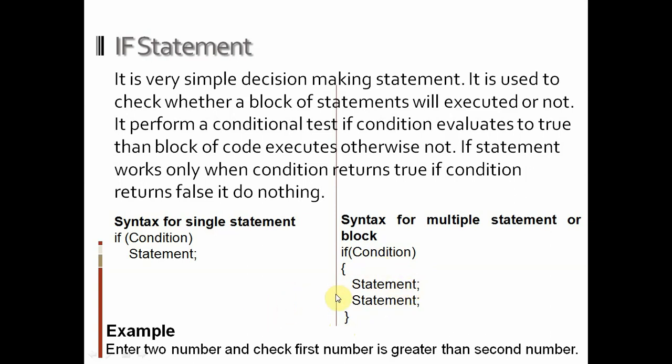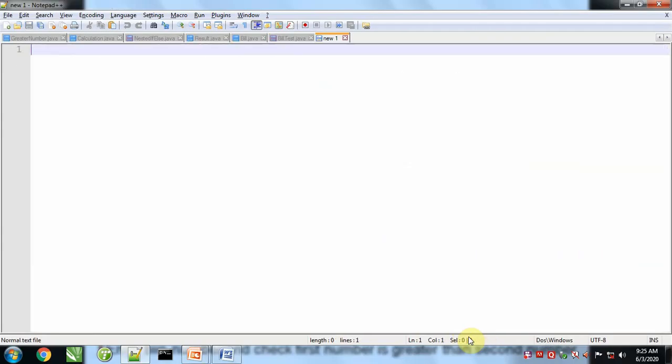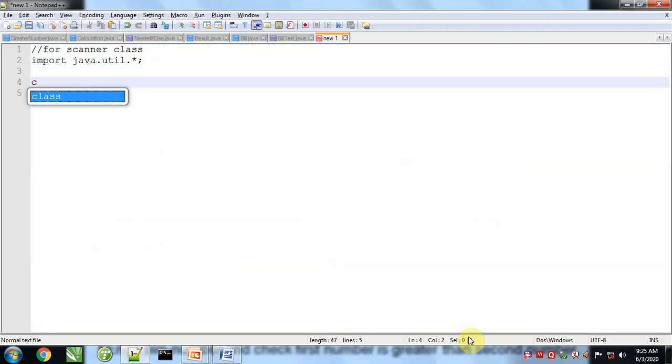Now we will see it practically with the help of this example. Enter two numbers and check whether the first number is greater than the second number. So for this we will make a program. First of all, we'll import the package java.util. I import this package for the Scanner class. Now we'll take a class GreaterNumberTest.